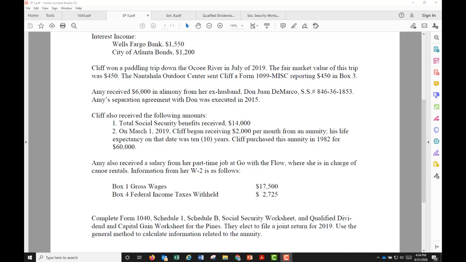Last piece of information on the sample problem. Amy receives salary from her job. She's in charge of canoe rentals, and her W-2 is provided by her employer. Box 1 of W-2 is gross wages of $17,500, and Box 4 is federal income taxes withheld. We know this, we've done it a number of times already. Gross income, Box 1 of W-2, we report on line 1 of Form 1040, and the federal income taxes withheld we report as prepayments of tax liability on line 17 of Form 1040.